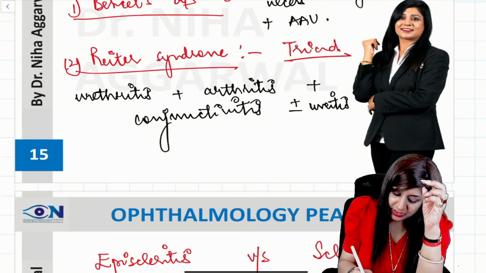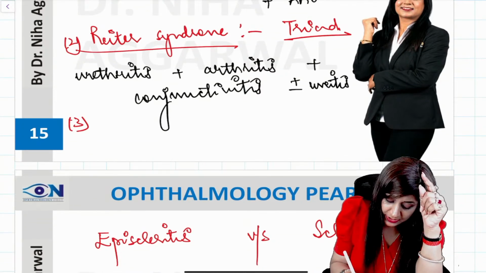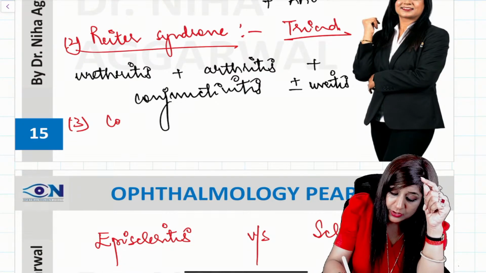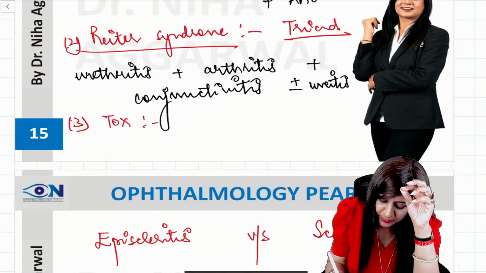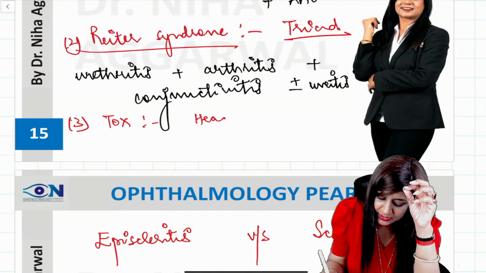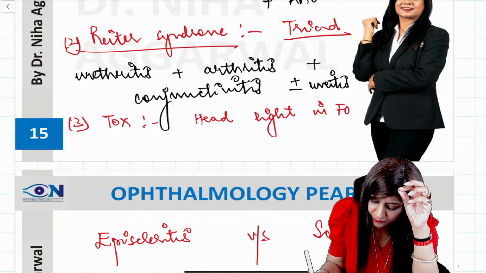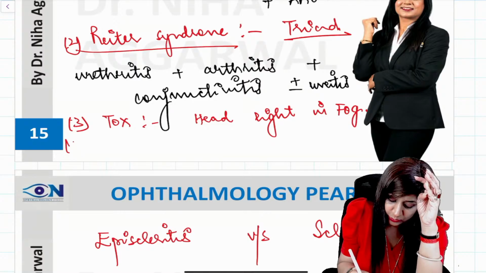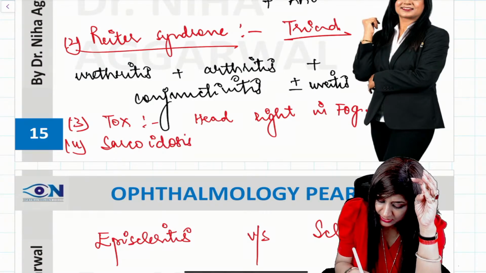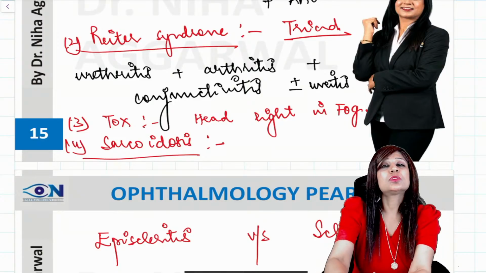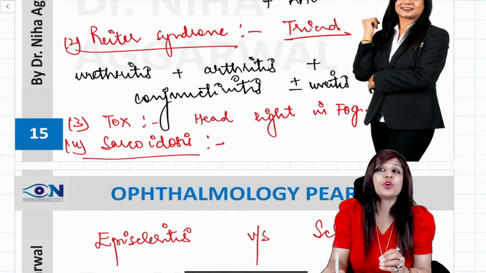Then number three, we can also have toxoplasmosis. Whenever we are talking about toxoplasmosis, always remember the headlight in the fog appearance. Whenever you are thinking about sarcoidosis, this is also important, you have to think about panuveitis.